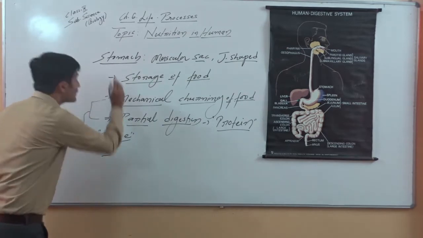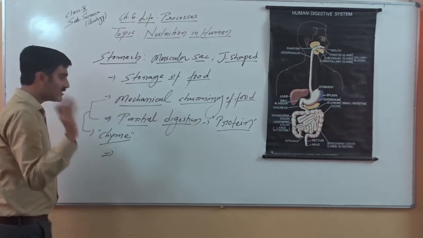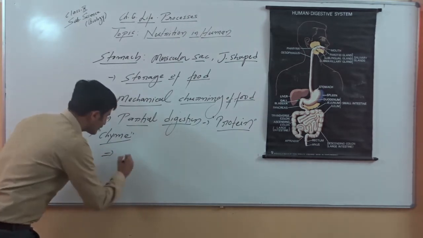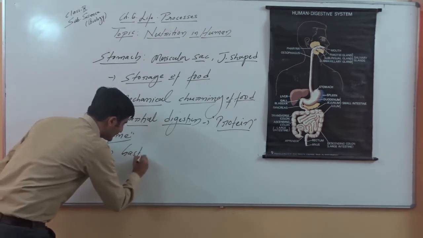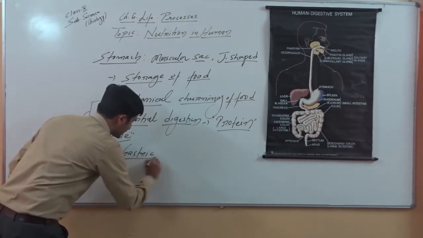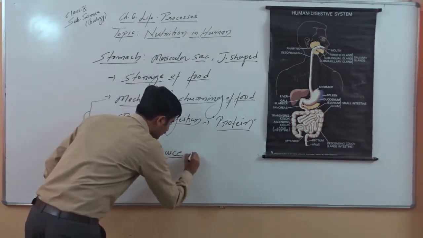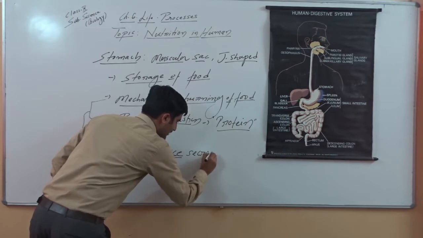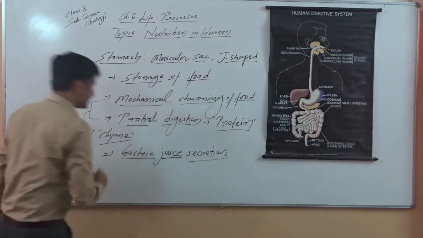Then the stomach acts as a gland also. The stomach releases juices, and the secretion released from the stomach is known as gastric juice. The word gastric stands for the stomach. Gastric juice secretion contains many important enzymes. So please remember,